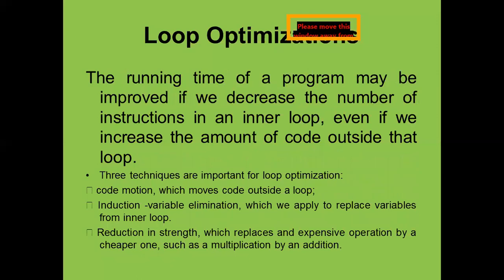Now we can see another technique used for optimization, called loop optimization. The running time of a program may be improved if we decrease the number of instructions in an inner loop. Suppose you are going to use a for loop or a while loop.